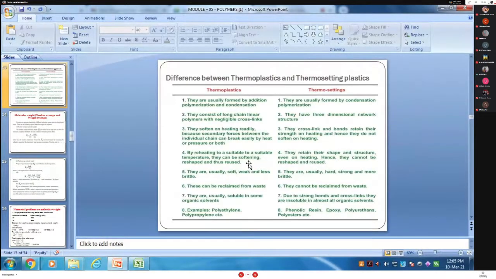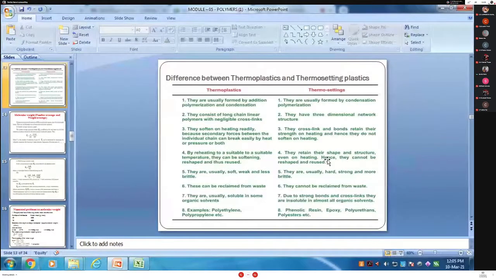Then the thermoset. They retain their shape and structure even on heating, hence they cannot be reshaped and reused. So what is the meaning of this? They cannot be reused because of heating. Why? Because they cannot be deformed. Because they are not softened on heating, therefore they cannot get back the original shape.